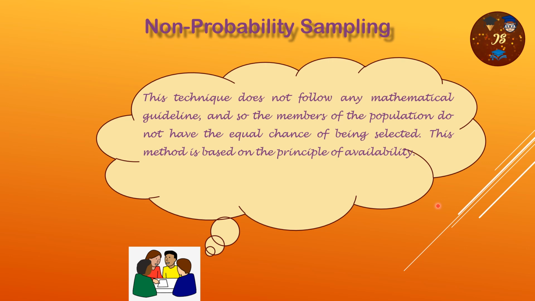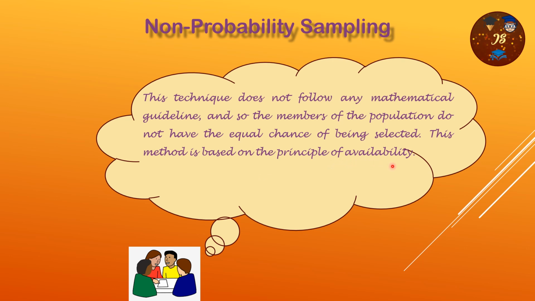So what is non-probability sampling? This technique does not follow any mathematical guideline, and so the members of the population do not have an equal chance of being selected. This method is based on the principle of availability.